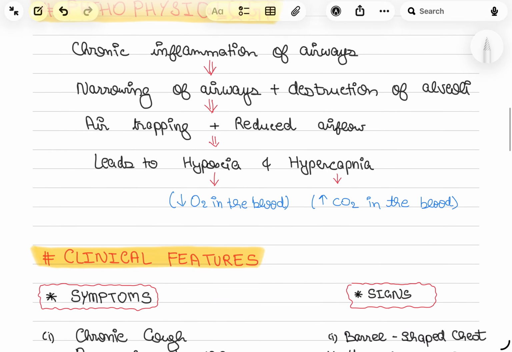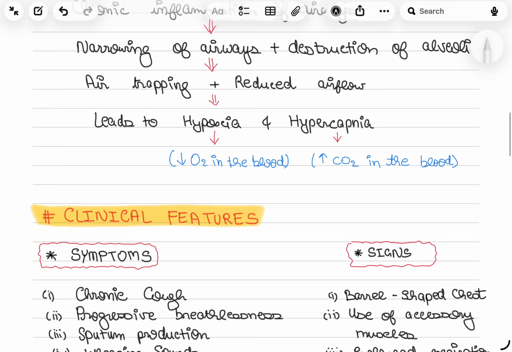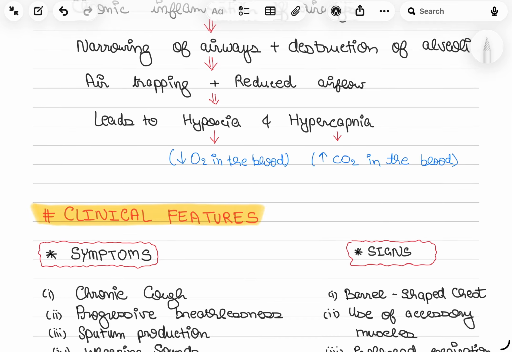So the narrowing of airways, destruction of alveoli, air trapping. Air is trapped as the airways are narrowed, and if the air is trapped, so reduced airflow in the body, so it leads to hypoxia and hypercapnia.